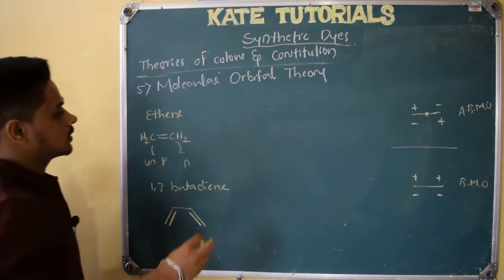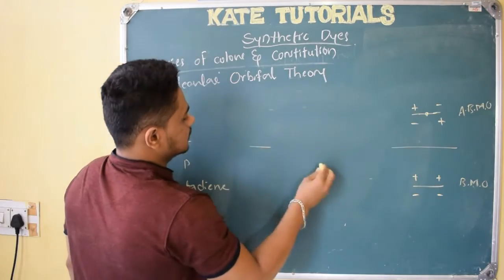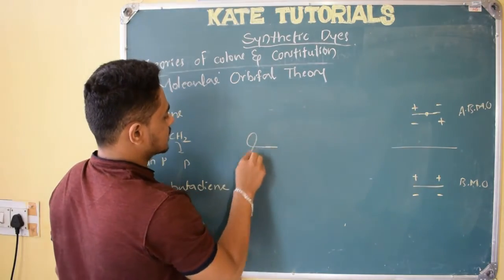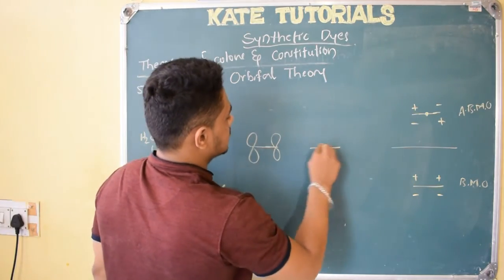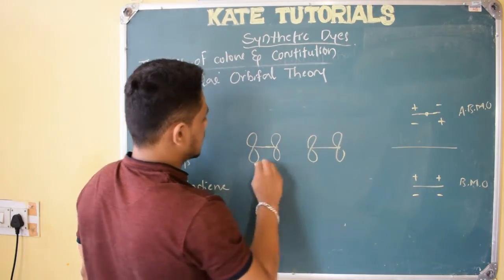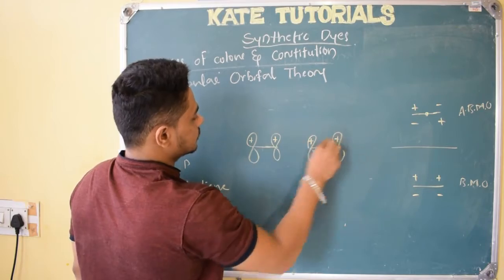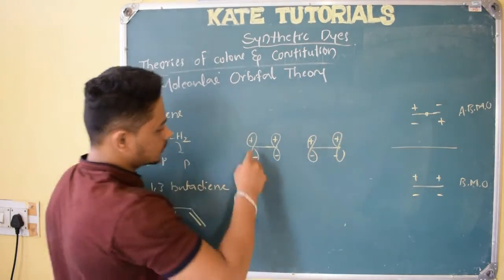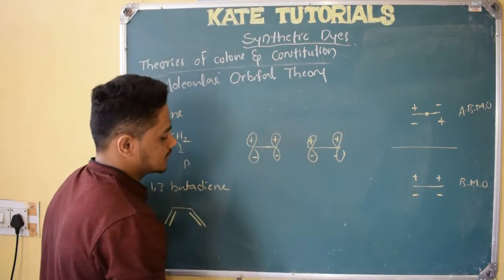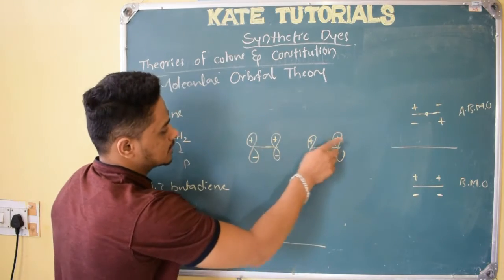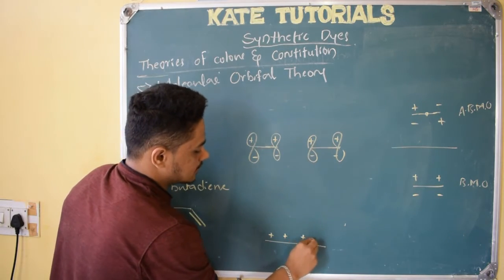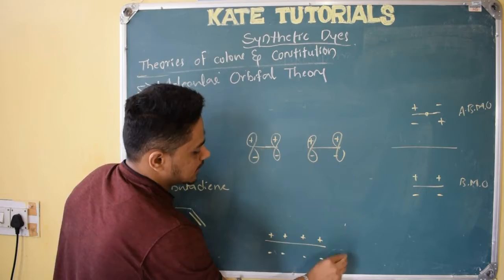So if I want to draw, see here, it's simple. I will take 2 orbitals like this, so that I will get 4 orbitals totally, that is butadiene. So I can combine like this, all plus plus plus plus, and minus minus minus minus, right.